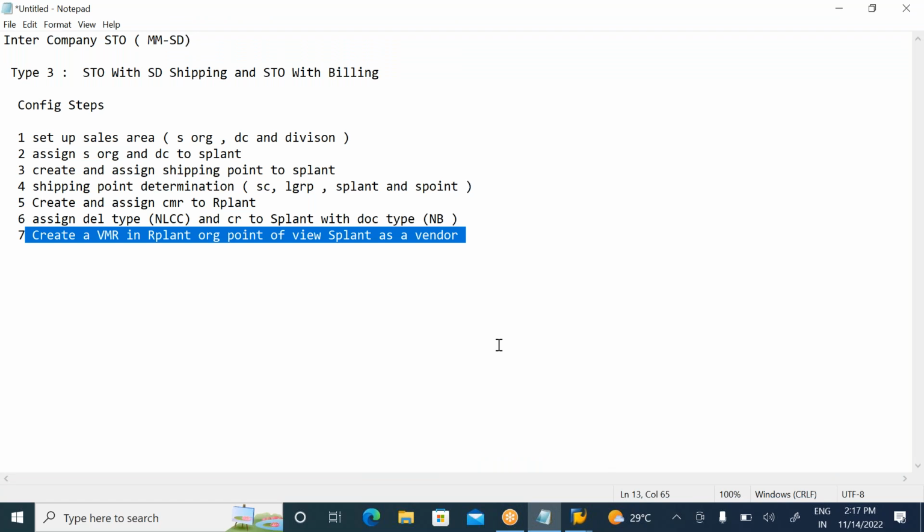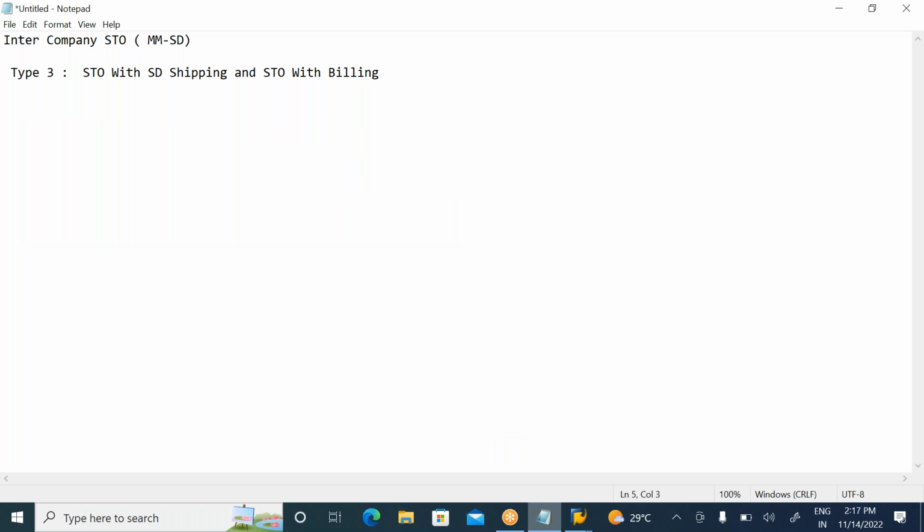Now I need to run the scenario. From the end user perspective, I have the 1000 company code, and this is my 2000 company code. This is company code 1, and this is company code 2. In the 1000 company code, I have the 1000 plant. The 1000 plant will be treated as the supplying plant. And the 2000 company code.